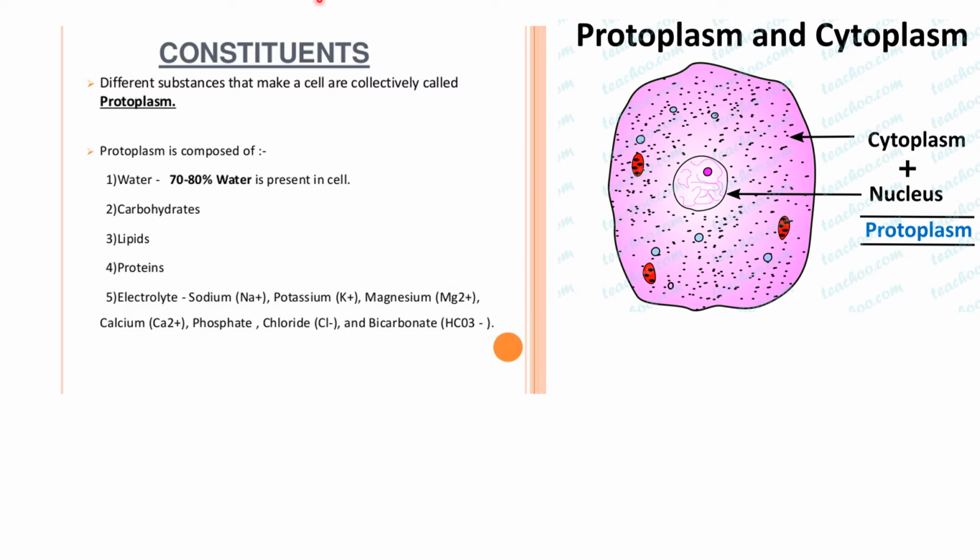Now let's see the constituents of the cell. The different substances that make up cells are collectively known as protoplasm. So what is protoplasm? Protoplasm is nothing but the cytoplasm plus the nucleus present in the cell. Now what does protoplasm contain? It contains 70 to 80% water, carbohydrates, lipids and proteins, and also electrolytes are present in it.